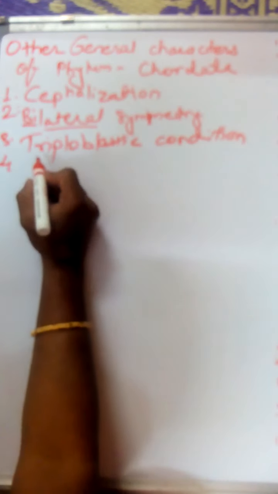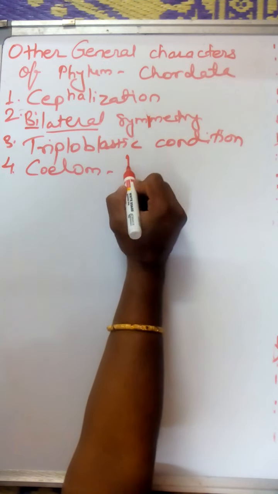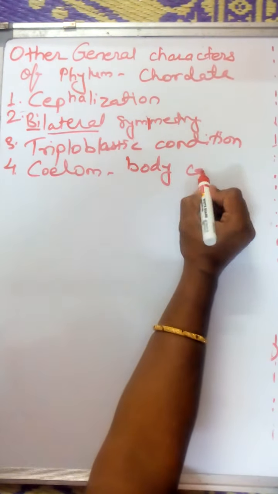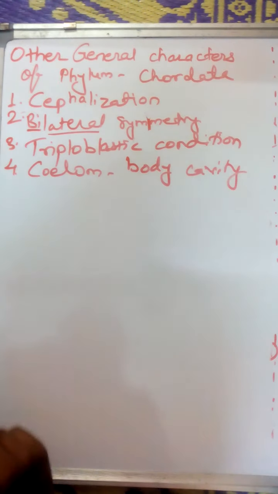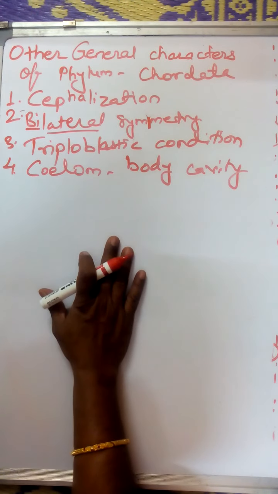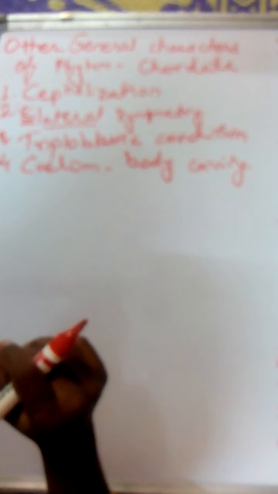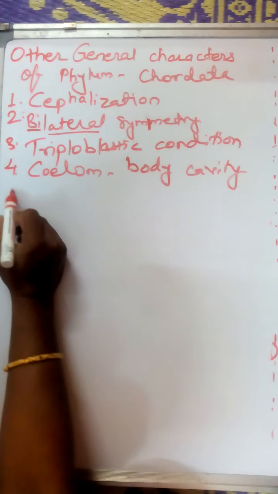Then the fourth character, that is coelom. What is coelom? Coelom means the body cavity. Here all chordates are coelomate, meaning they possess a true body cavity. Okay, so this is about the coelom.